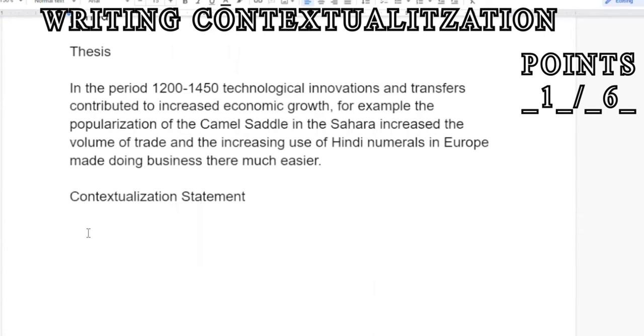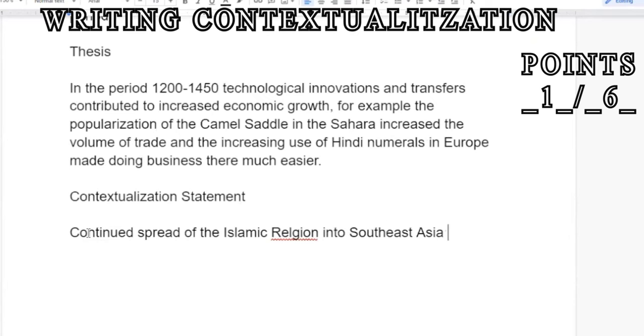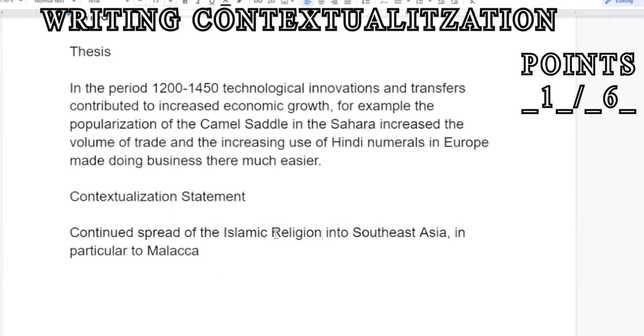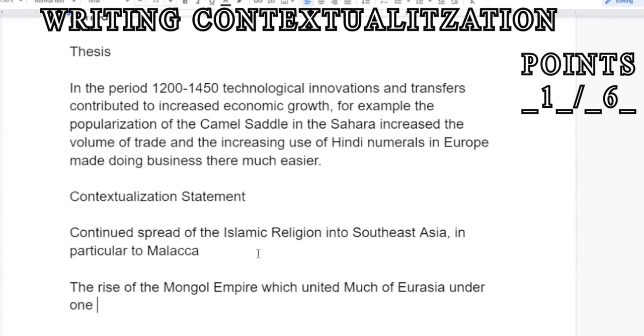So I'm thinking of 2 things in particular that are not directly about economic exchange, but do set this prompt in its time period. Kind of explain what's going on around the prompt. One of those things would be the continued spread of the Islamic religion into Southeast Asia, in particular to Malacca, the city of Malacca on the Malay Peninsula. So, the continued spread of Islam to Malacca during this time period. In addition to that, I'm thinking about the rise of one particular empire, the rise of the Mongol Empire, which united much of Eurasia under one ruler.